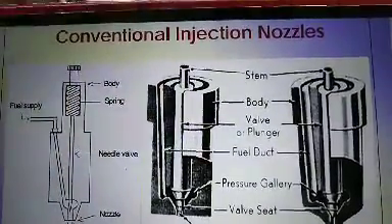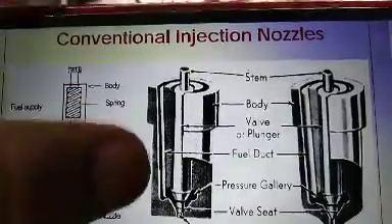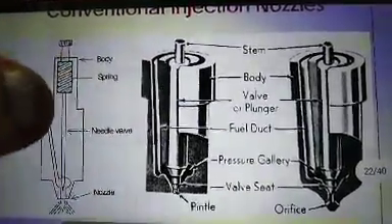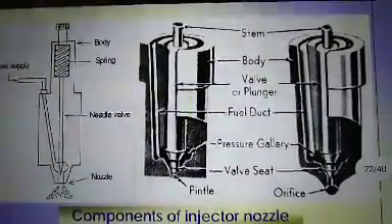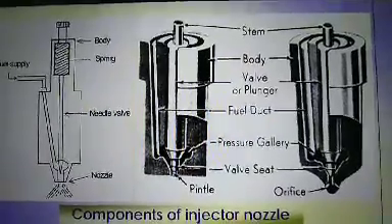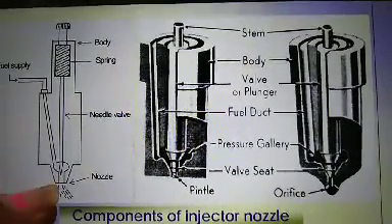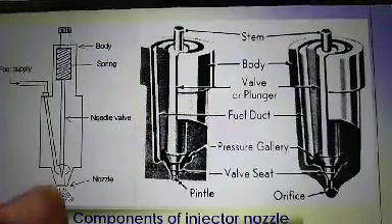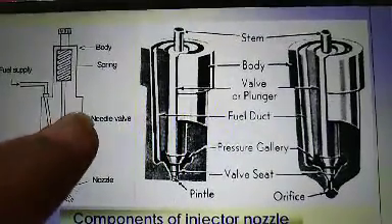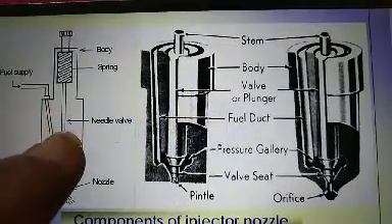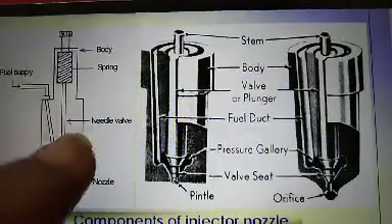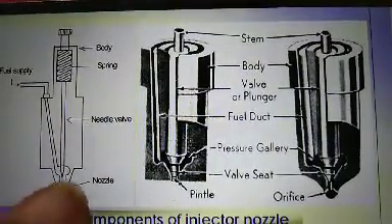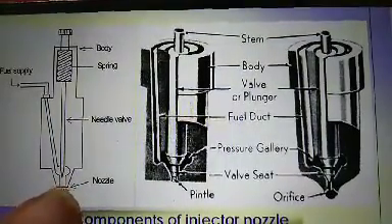This is the conventional injection nozzle used in the engine. We are using this type of nozzle. Now the components of the injector nozzle are: this is the nozzle, that is the mouth of the fuel injector. After that, this is the needle. The needle is used to close and open the mouth of the nozzle.